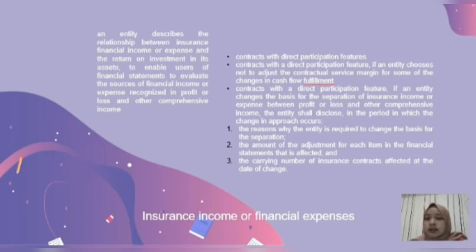And the second, the amount of the adjustment for each item in the financial statements that is affected. So the entity also determines the amount that can be adjusted for each item in the financial position that gives an effect to the insurance finance income and expense. And the last is the carrying amount of the insurance contracts affected at the date of the change.